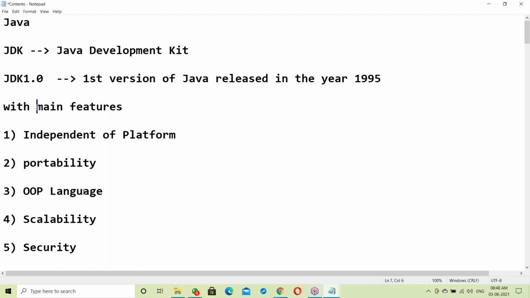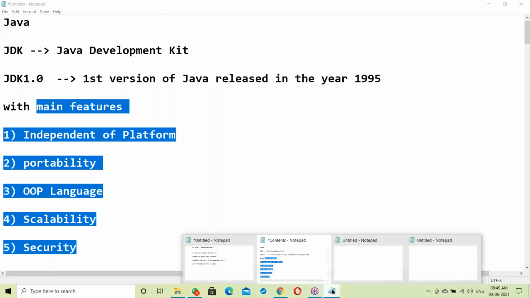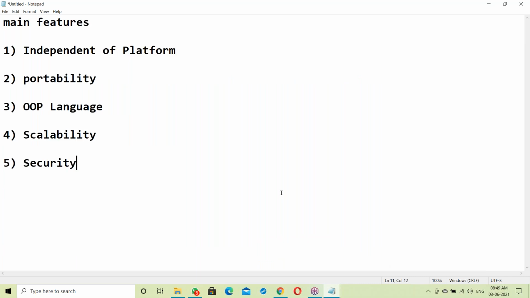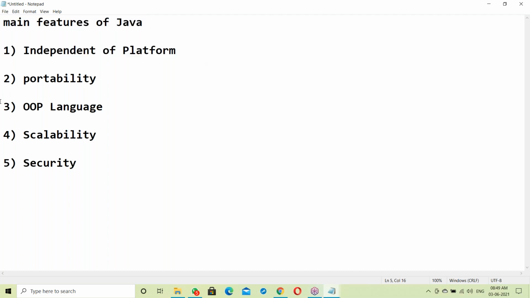Let us see the main features of Java. Here are the main features: independent of platform, portability, object-oriented language, scalability, and security. These are the main features of Java.